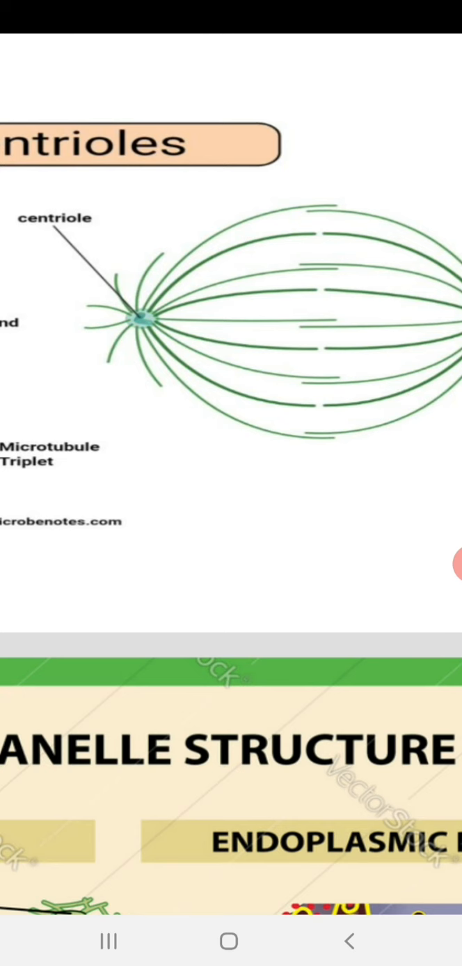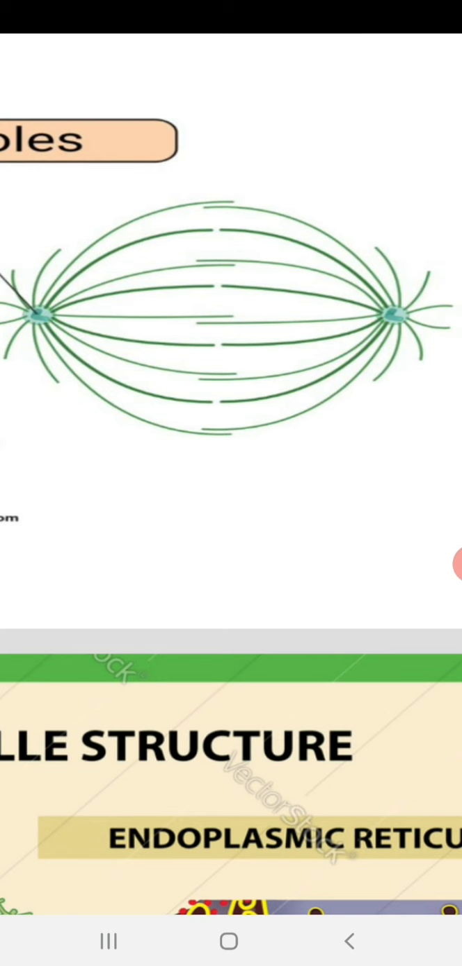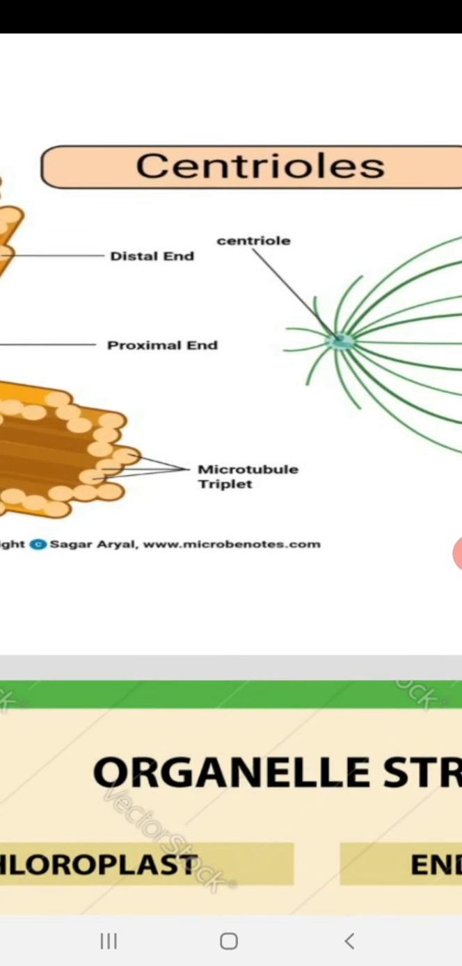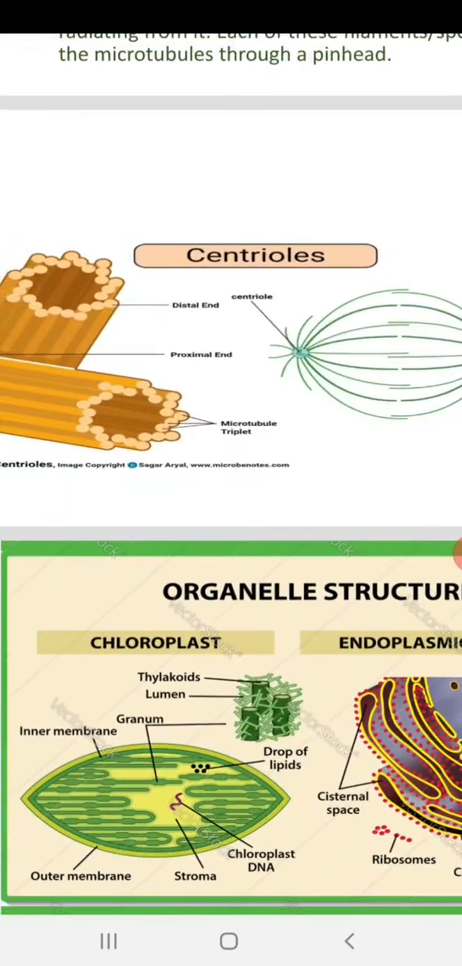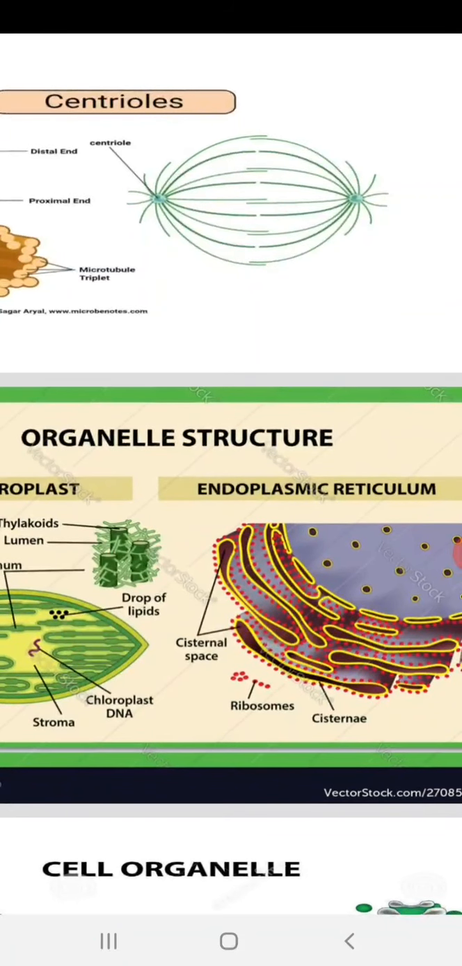In this picture you can see the centrioles. From centrioles, spindle fibers start, and they come and join at the specific site at the centromere of the chromosome, and they start pulling them towards the opposite poles. So this is how they function during cell division. Apart from that, the other cell organelles such as chloroplast, endoplasmic reticulum, and mitochondria are the major cell organelles.